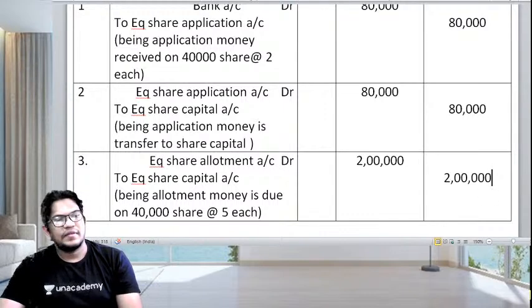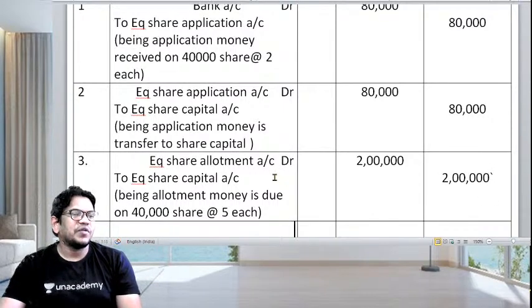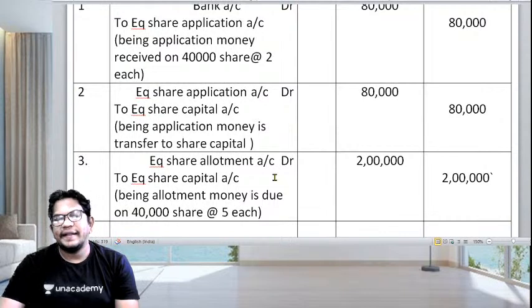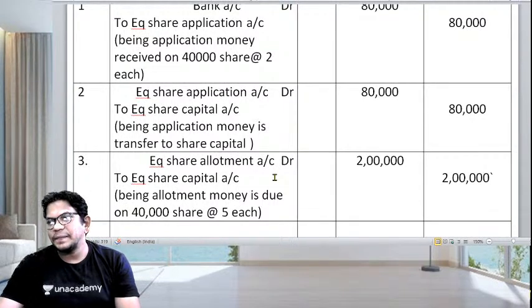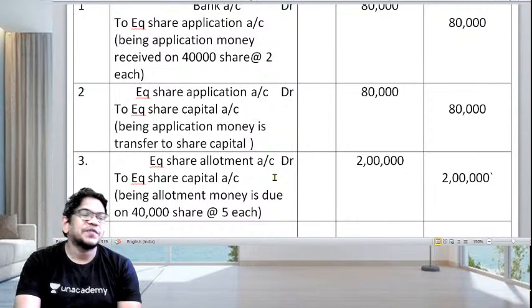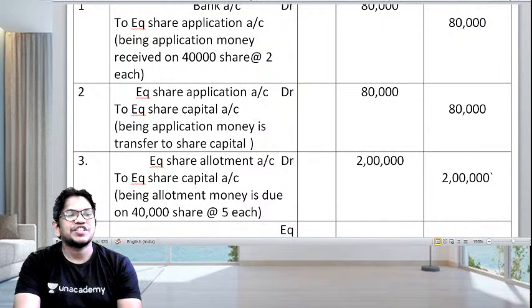Okay, तो next entry क्या होगी? What will be your next entry? Next entry, allotment money is transferred. Allotment is transferred to what? Where we are going to transfer? We are going to transfer the share capital. So equity share